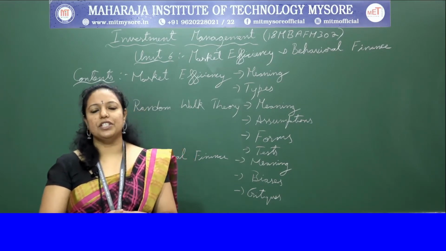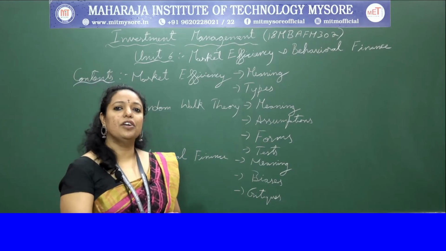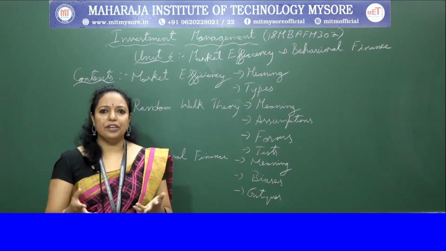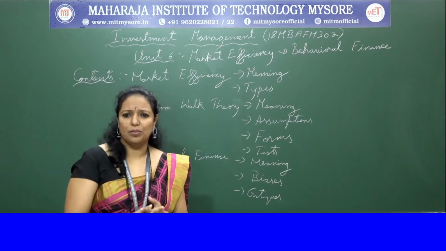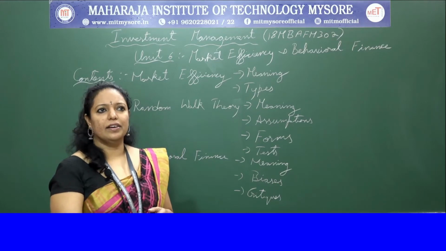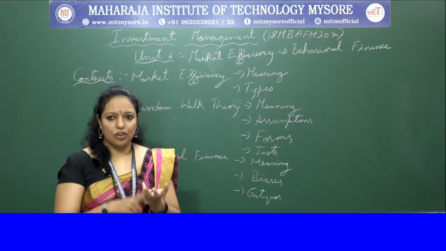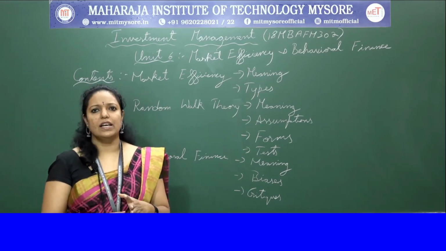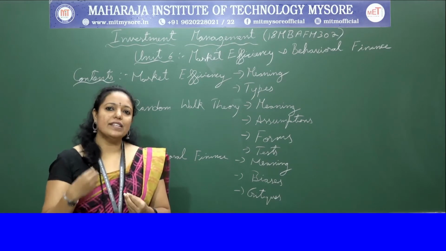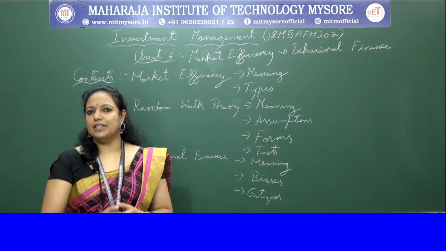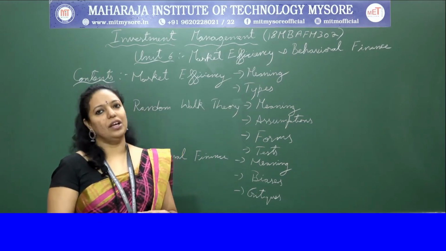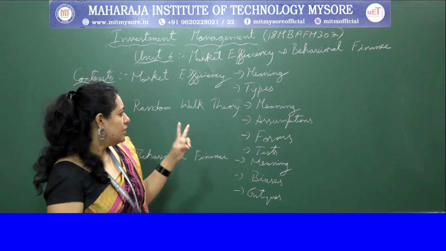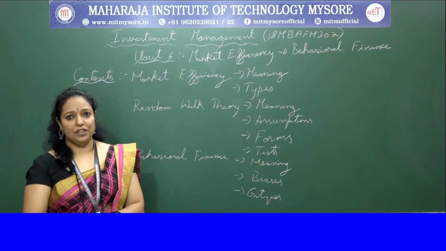And informational efficiency is measured on the basis of the swiftness of the market reaction to new information in the form of industrial policy, political policy and all these. Based on information like economic reports, company analysis, industrial policy, economic policy, the impact of this information on the market is measured. How quickly it reacts to the information is measured in informational efficiency. So these are the 2 types of market efficiency.